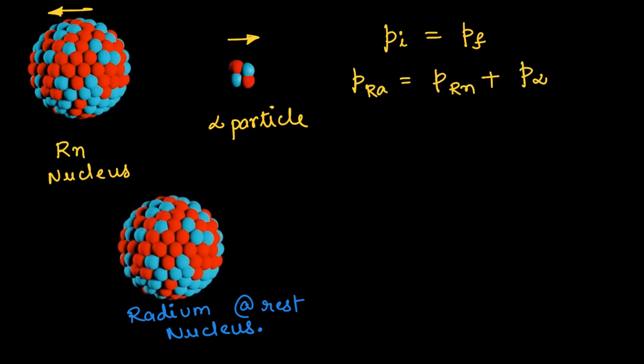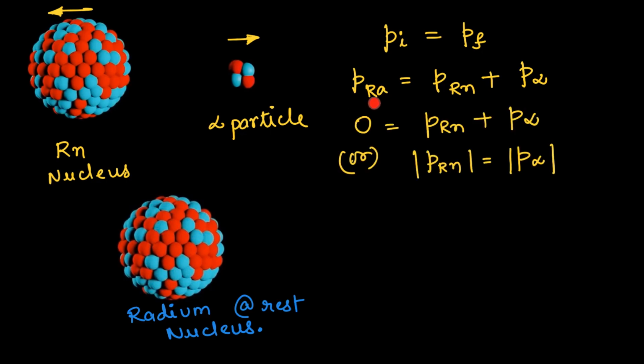So the momentum of radium nucleus equals to the momentum of radon plus the momentum of alpha particle. As the radium nucleus is at rest, its momentum is 0. So momentum of radon nucleus plus alpha particle equals to 0. So we can say the magnitude of momentum of radon nucleus equals the magnitude of momentum of alpha particle.